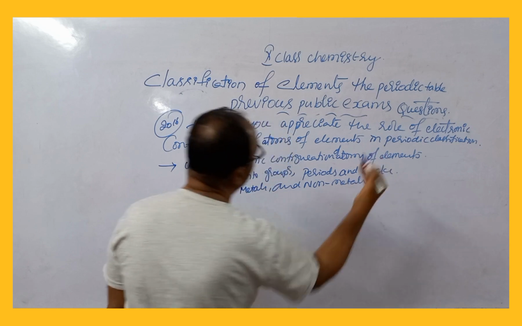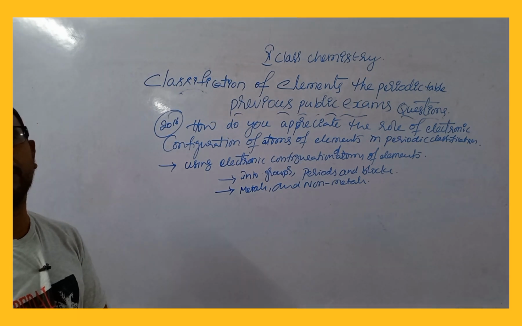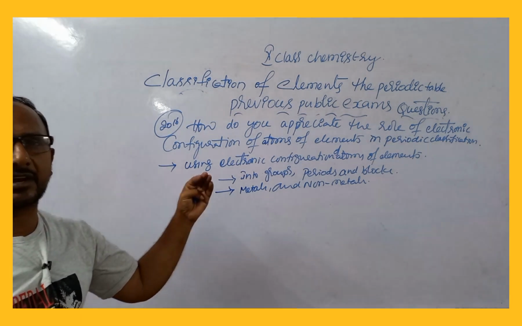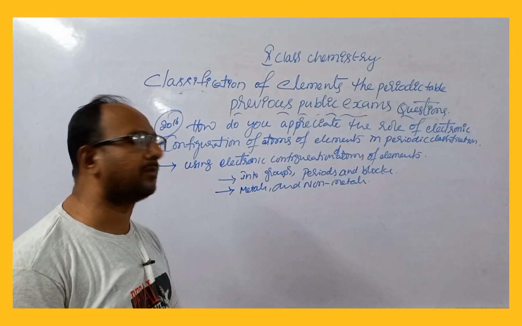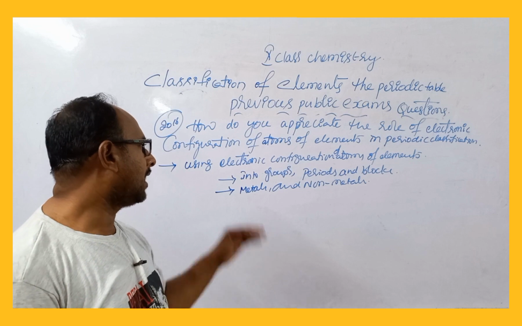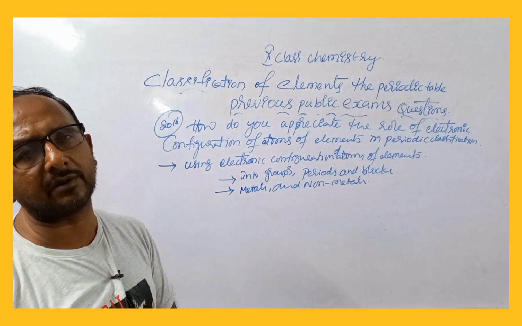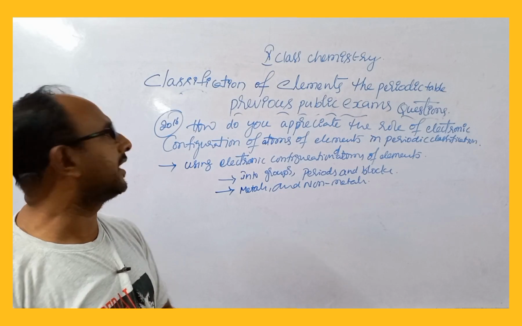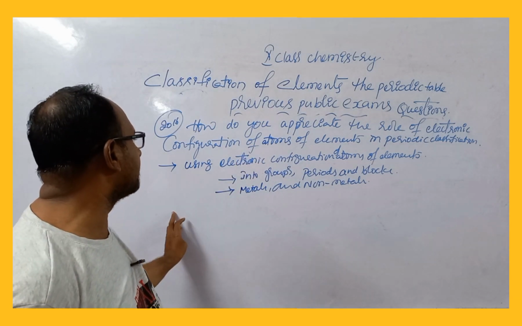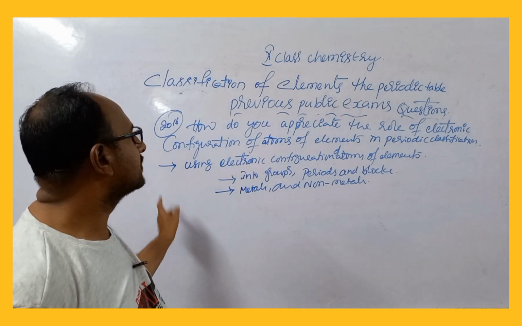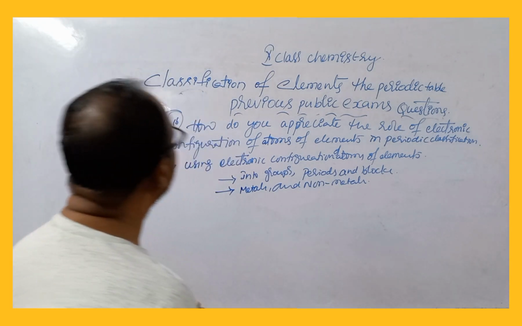So using the concept of electronic configuration in the modern periodic table, elements are arranged in the form of groups, periods, and blocks like s block, p block, d block. And also elements are arranged in some places as metals, in some places as non-metals. That is why we appreciate the role of electronic configuration of atoms in the periodic classification.